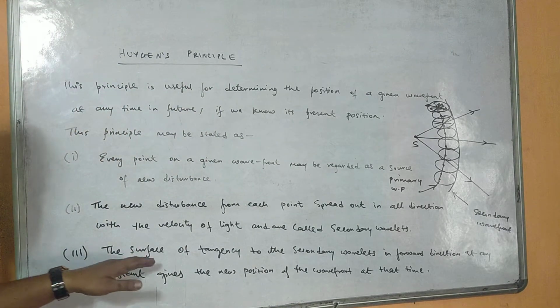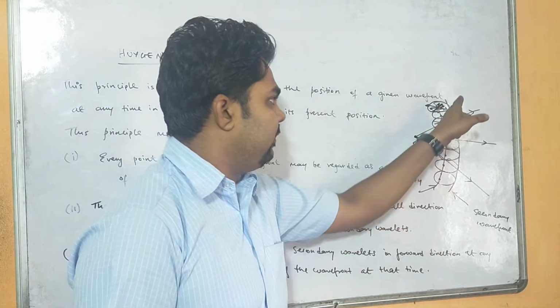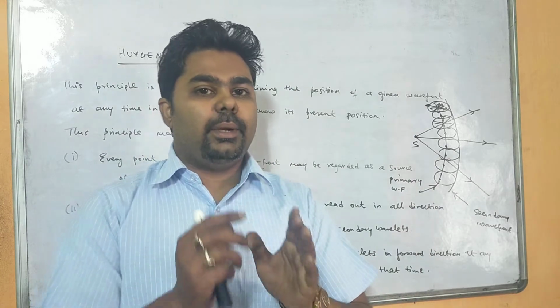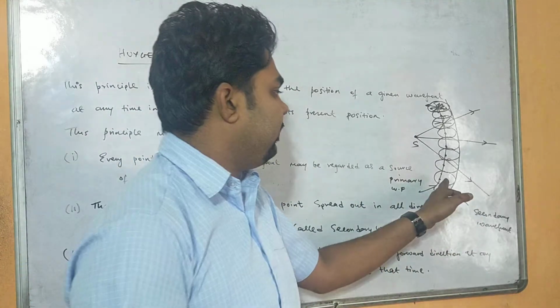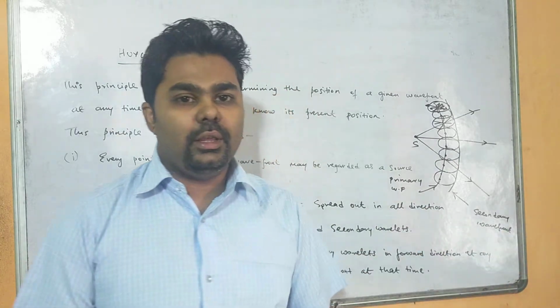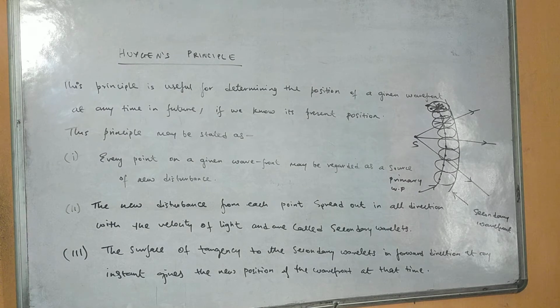The surface of tangency to the secondary wavelets means the curve which we make by touching the tangent of these surfaces. This one we consider as the secondary wavefront. So the surface of tangency to the secondary wavelets in the forward direction at any instant gives the new position of the wavefront at that time.